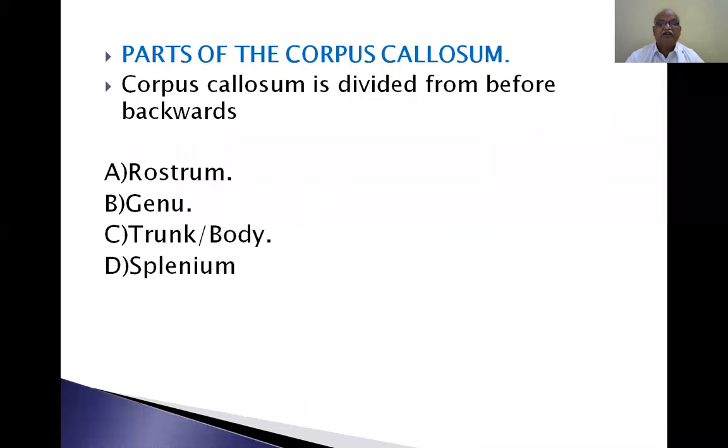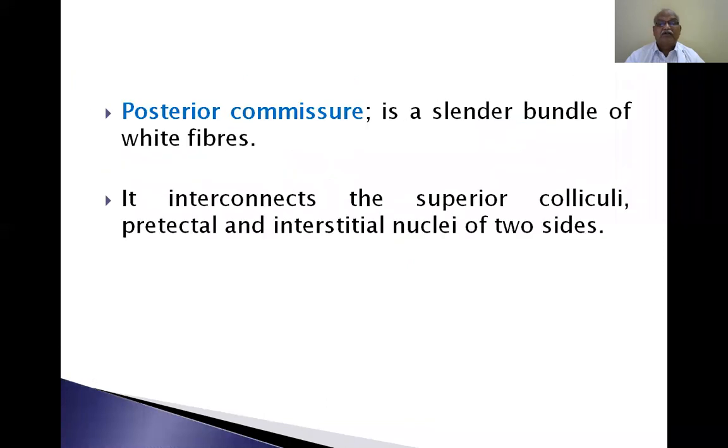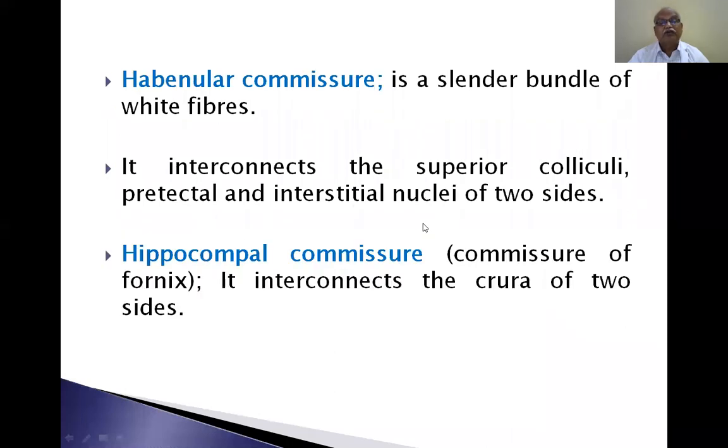Now, posterior commissure. When compared with the anterior commissure, posterior commissure is a slender bundle of white fiber. It interconnects the superior colliculi, pretectal, and interstitial nuclei of the two sides.